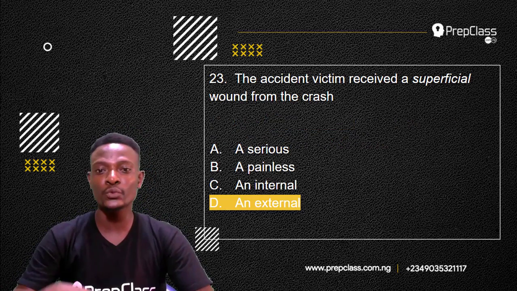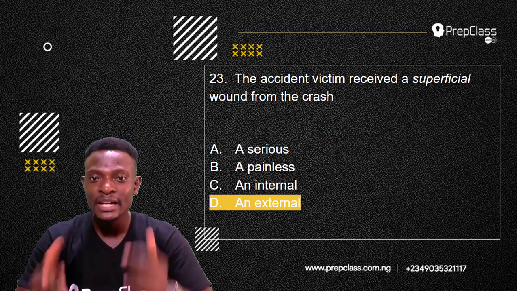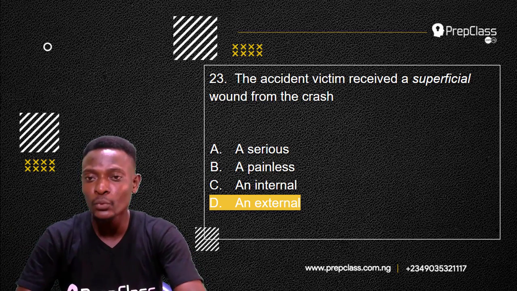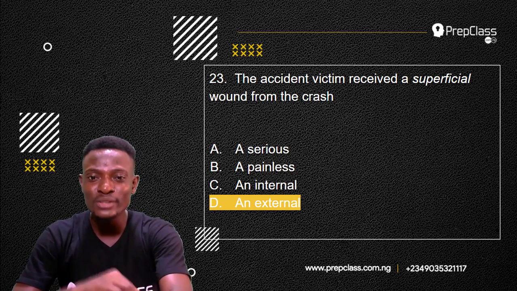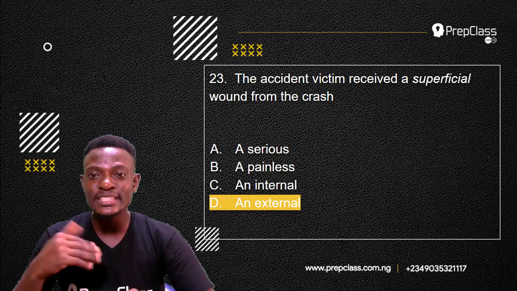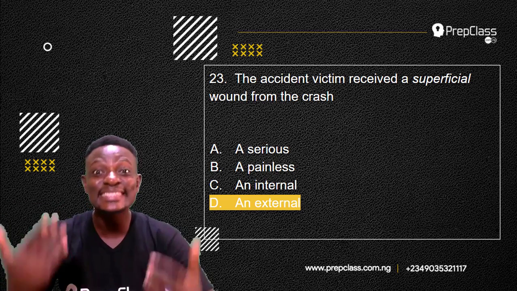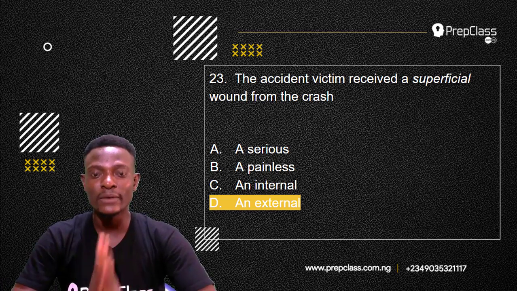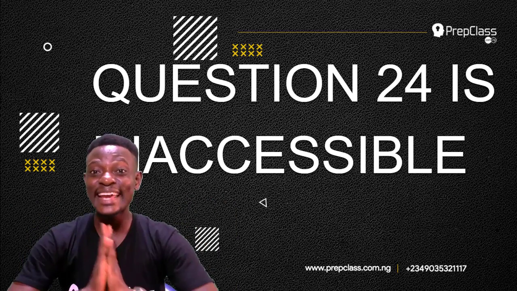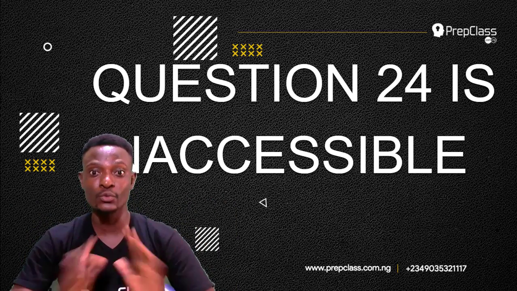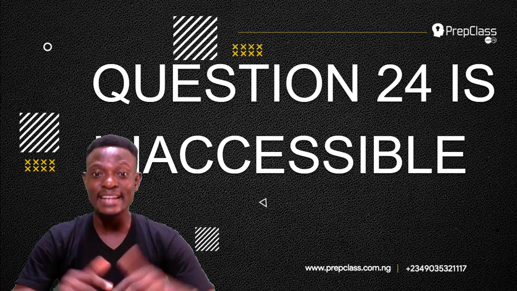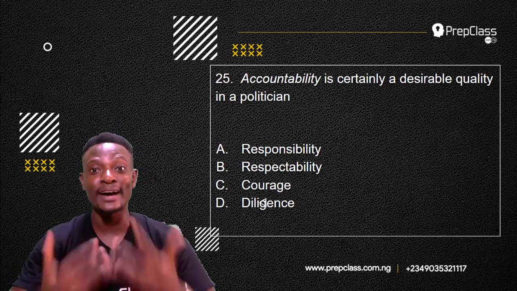So the answer to this question is external. The accident victim received a superficial wound from the crash, an external wound, a wound that is just on the surface, not deep. Right, let's move on to the next question, question 24. Oh, question 24 is inaccessible, but whenever we get access to question 24, we promise to bring it straight to you. Right, let's check the next accessible question, question 25.